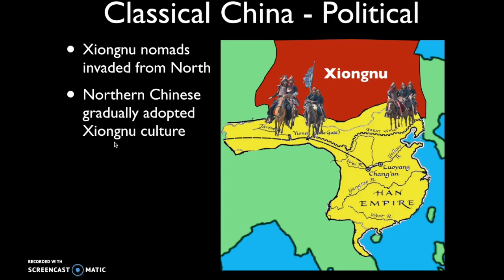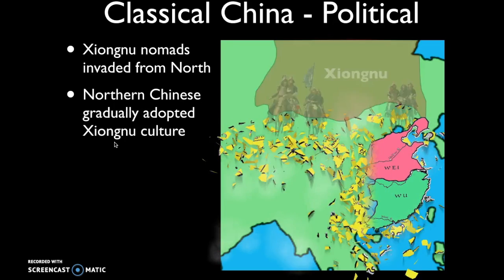Now, the northern Chinese are going to gradually adopt the Xiongnu's culture. And we're going to see this especially in northern China with the way in which women in northern China were treated. Because remember, in pastoral societies, women tend to have a little bit more power, a little bit more say. And so we're going to see in northern China that women were starting to gain greater rights as a result of this basically blending of social and cultural traditions.